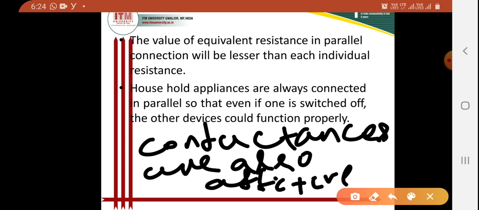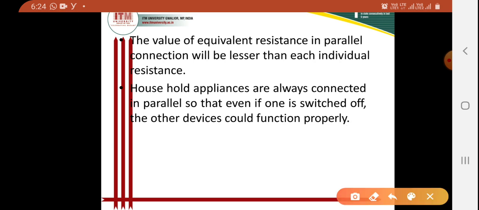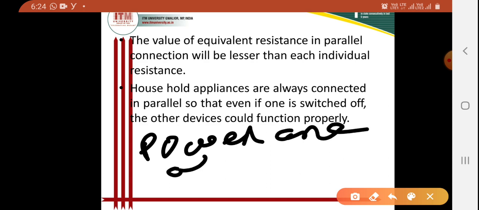The powers are also additive. If I want to calculate the total power, I can calculate the individual resistors' power consumption, and by adding them I get the total power. So the powers are also additive when the connection of the resistances is parallel.